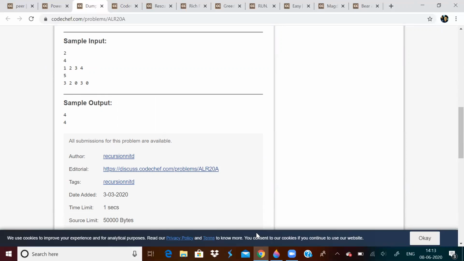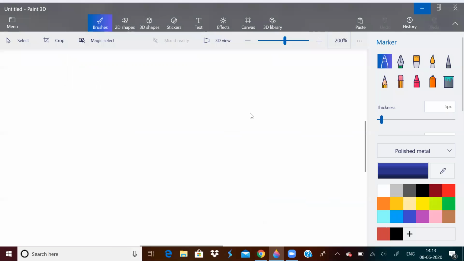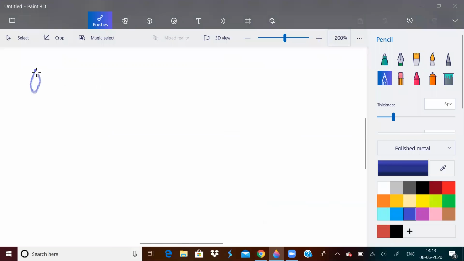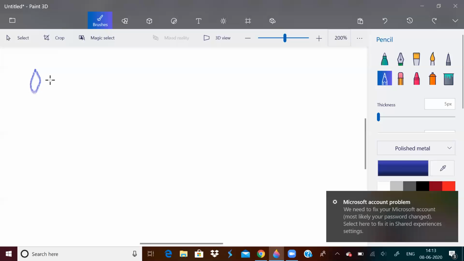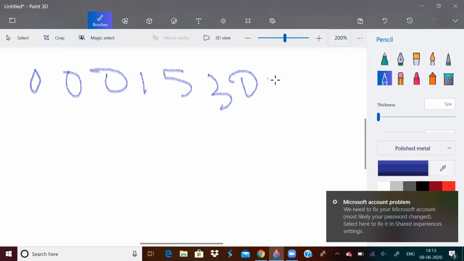But what if zeros are there? For example, if the array looks something like 0, 0, 0, 1, 5, 3, 0, 3, 0.